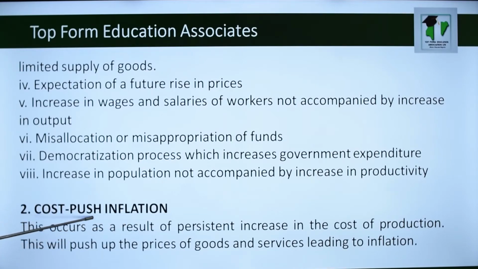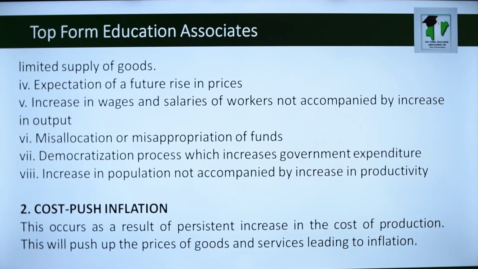Cost of production can be as a result of cost of inputs, raw materials being too high, or even when there's increase in wages and salaries of workers. It will lead to increase in the cost of total output. So this occurs as a result of persistent increase in the cost of production. This will push up the prices of goods and services, leading to inflation.